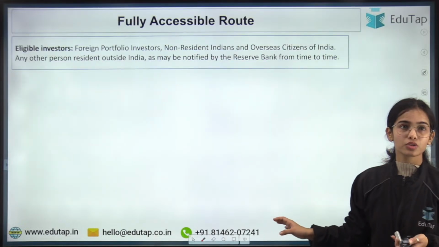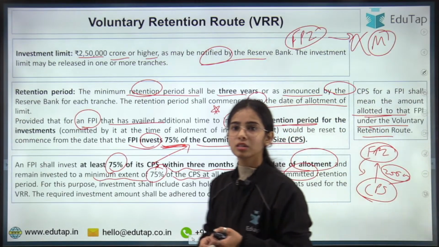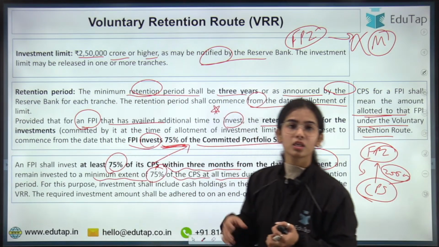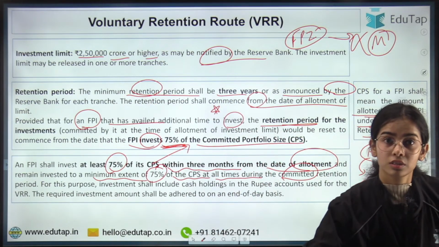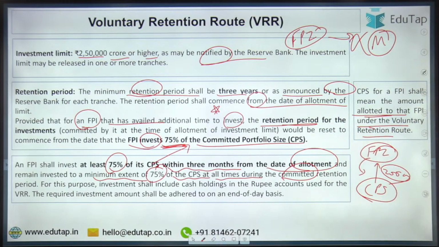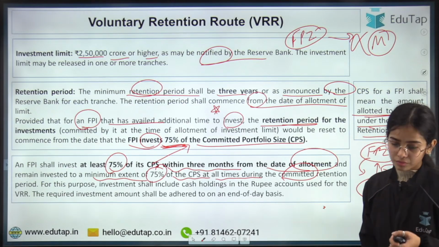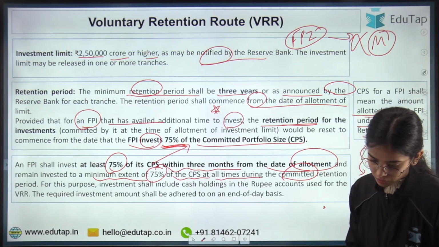Any confusion here? So this is all about the VRR. Is this clear? Yes or no? Yes.